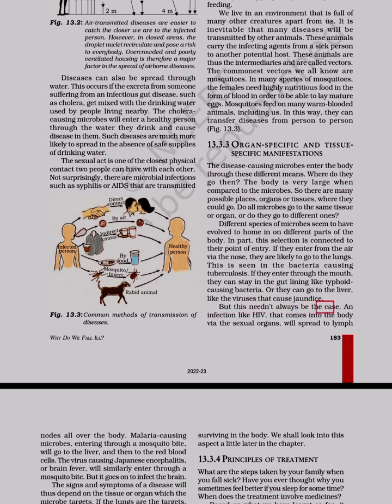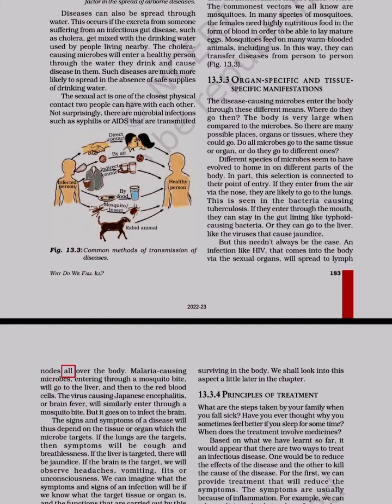But this needn't always be the case. An infection like HIV, that comes into the body via the sexual organs, will spread to lymph and tissue nodes all over the body.